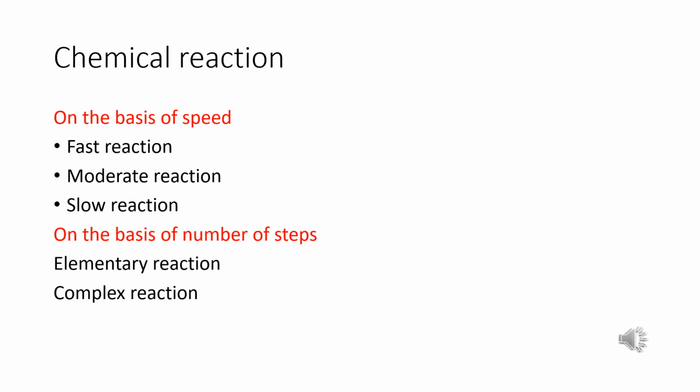In the case of reverse and side reactions, for example, nitration of phenol gives ortho-nitrophenol and para-nitrophenol. So a complex reaction is a sequence of chemical reactions, while an elementary reaction is done within one step.